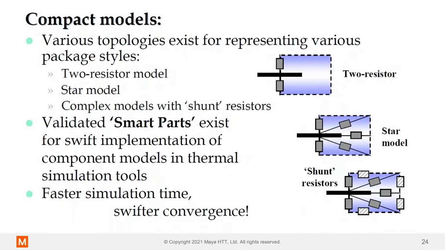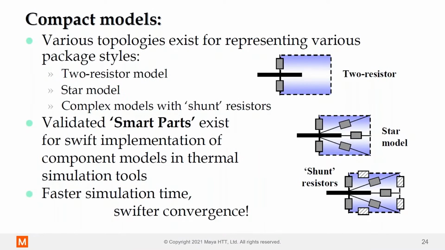So once you have that device characterized, oftentimes it becomes too heavyweight to use in full detail, and oftentimes you might want to create something called a compact model.